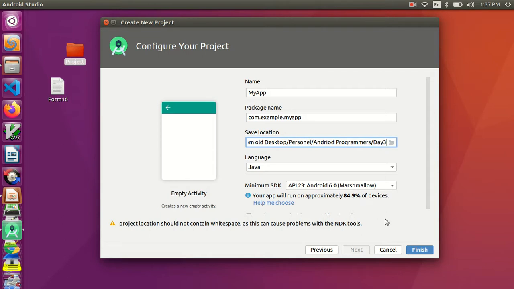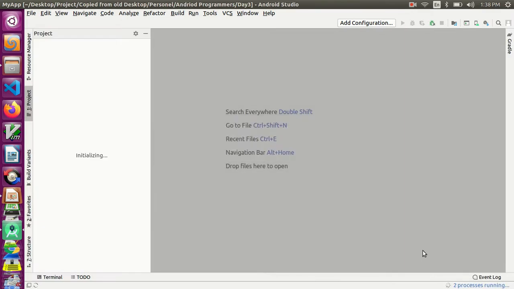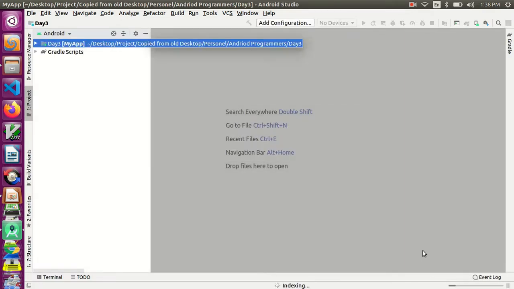And then, if you can see, I have selected the language Java, and I have given the minimum SDK as Android API 23, that is Android 6.0 Marshmallow, and I am clicking finish, and it will create an empty activity for me. So let it create. Today I am going to show you how to add the log message.